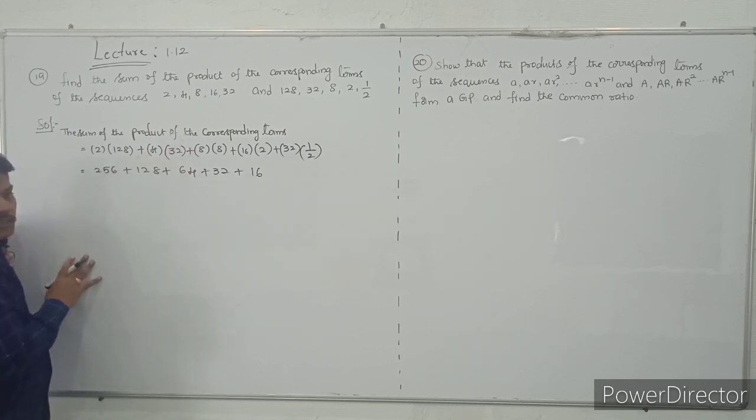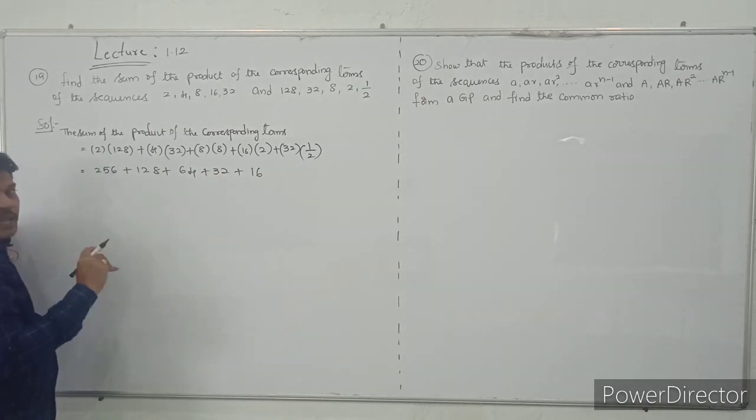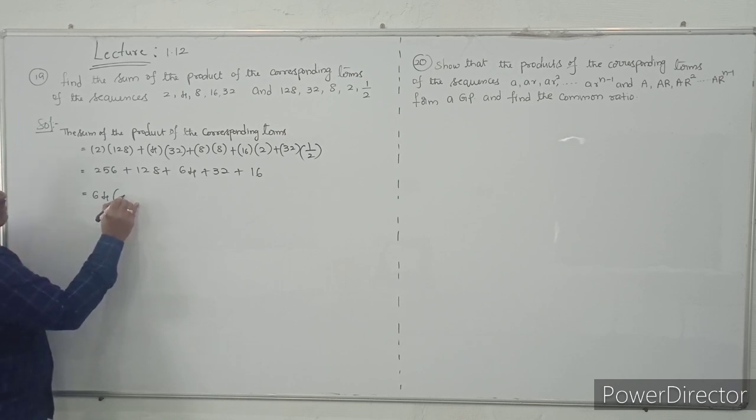Are you understanding that? Here it is only 5 terms we can add, but in the questions, if they give you big numbers, it is not easy to add. At that time you have to understand what the sequence is, whether AP or GP is involved, and identify it. That's why I am taking 64 common here. What is common is 64, and the remaining value is 4.